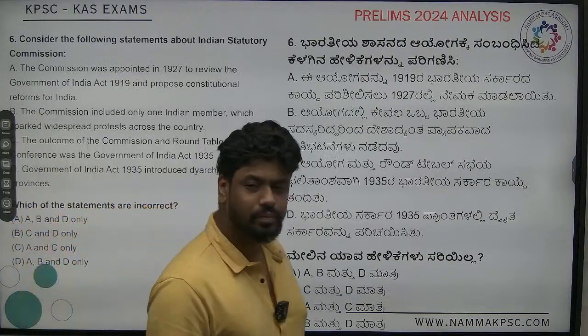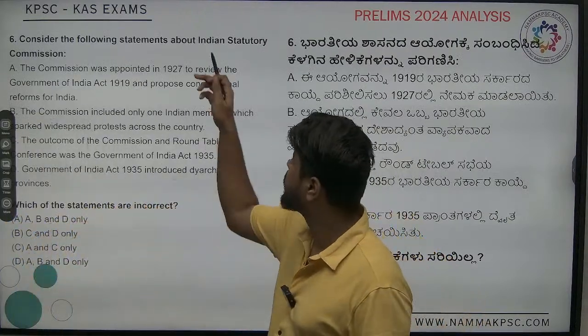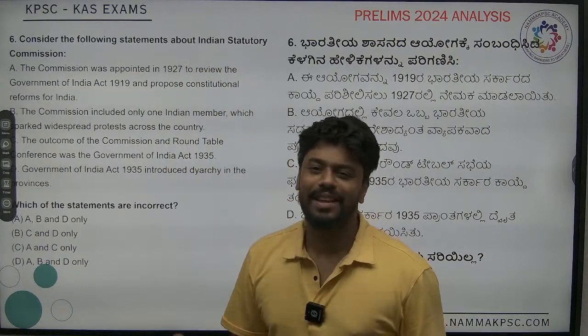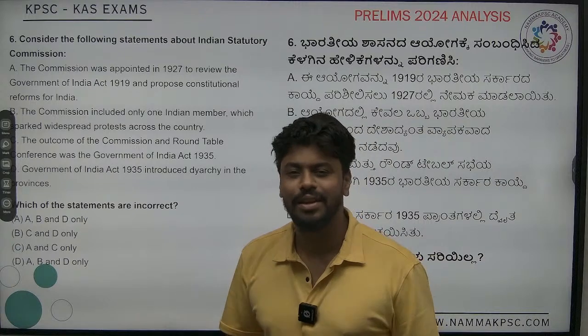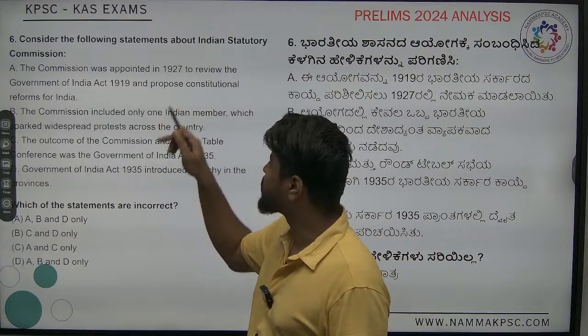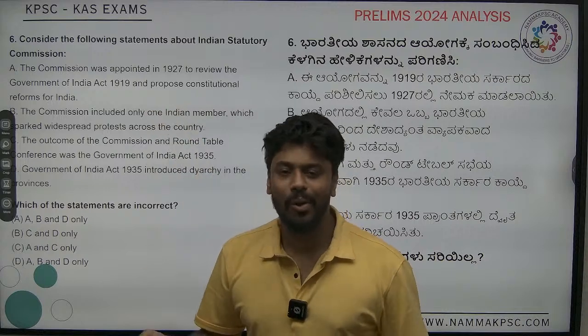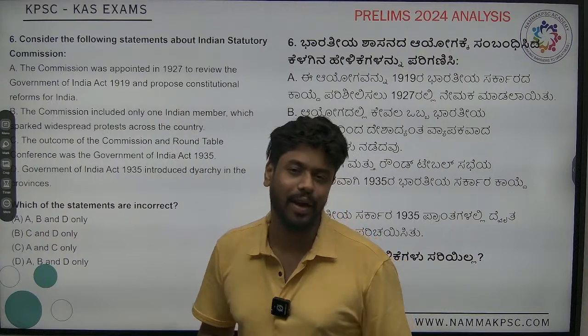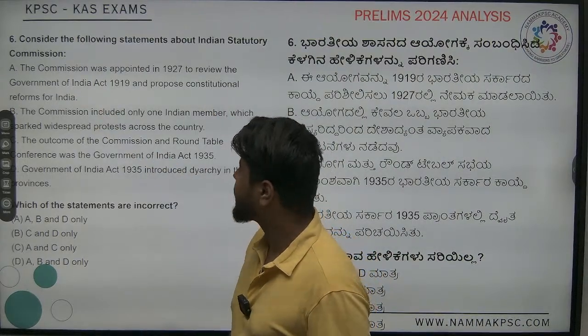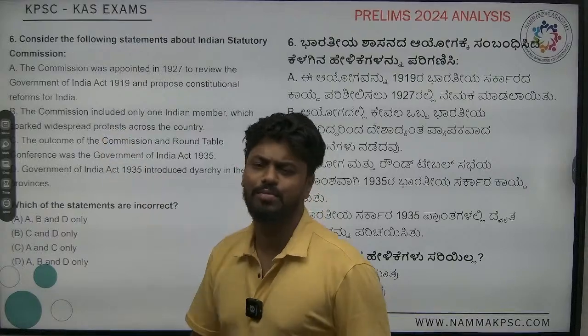Next one, is this question about the Indian Statutory Commission. Indian Statutory Commission is nothing, it's just a name change. They are talking about the Simon Commission here. The commission was appointed in 1927. We all know the Simon Commission was appointed in 1927 only. No brainer. To review the Government of India Act 1919 and propose constitutional reforms for India.